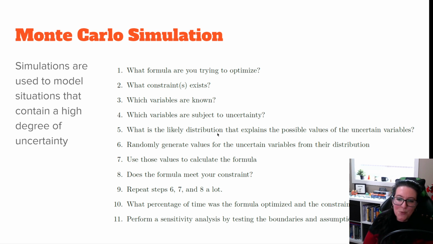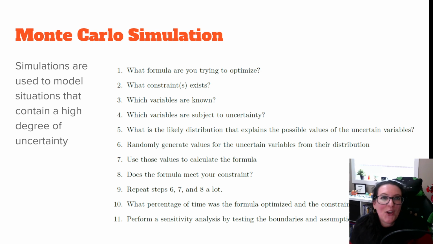the possible values. Well, we take stats, we can talk about the normal distribution, but what we're going to do in our next video is we're going to look at lots of other distributions besides the normal distribution that your variable might have. So once you know what the general distribution is of those variables that have uncertainty, then we can randomly generate values from those distributions, use those values to calculate the formula, and then see, does the formula still meet the constraints? We repeat 6, 7, and 8.